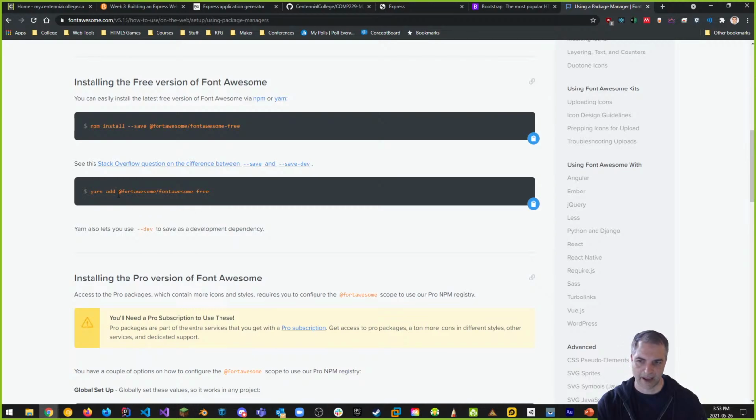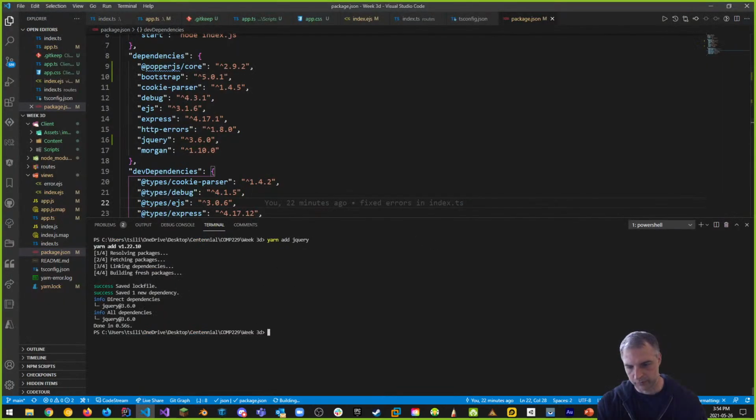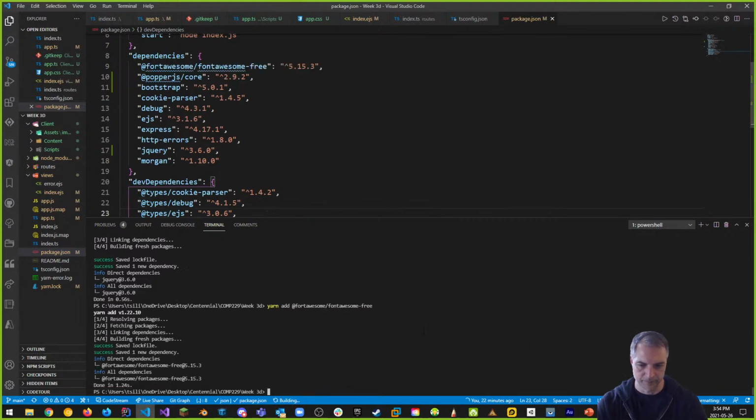It says yarn add @fortawesome/fontawesome-free. This is what we want to have right here. I can actually lift this whole command here and copy it and go back to my project and paste it and press enter, and it adds in Font Awesome. Kind of what we did in the video.